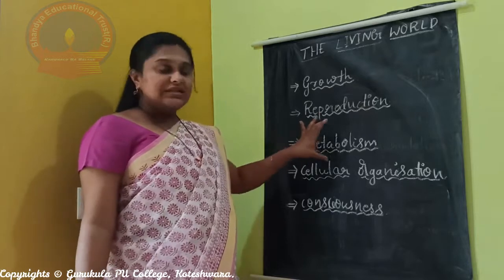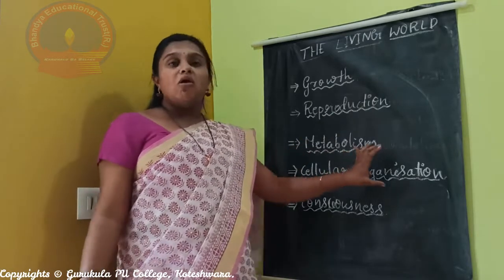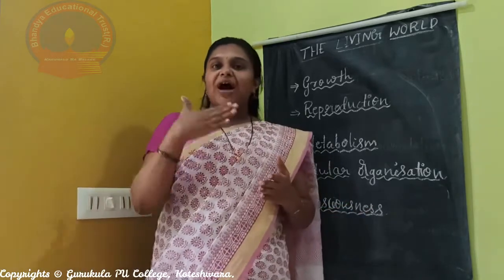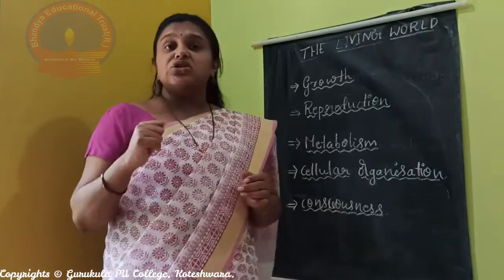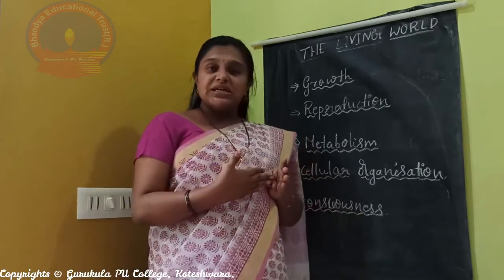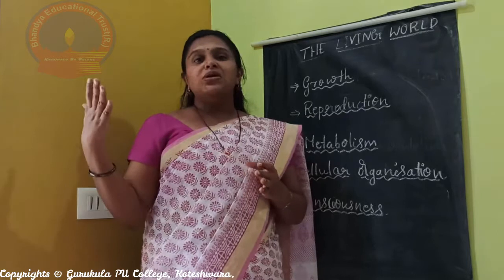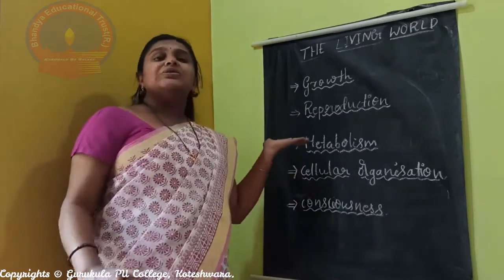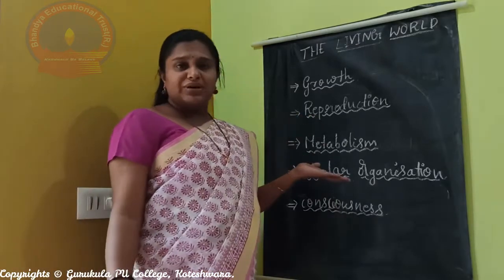Next, metabolism, cellular organization, and consciousness. These are the 5 important characters of living organisms, whether it may be bacteria or human or flowering plants. So, let us go to these characters which are very important.